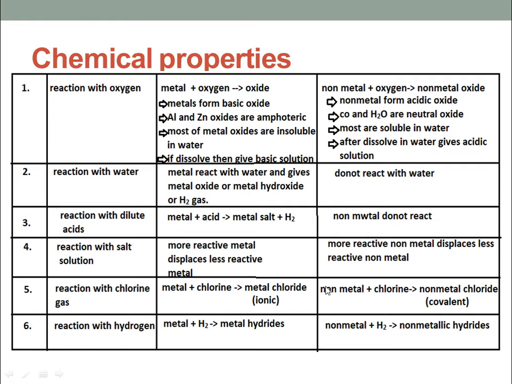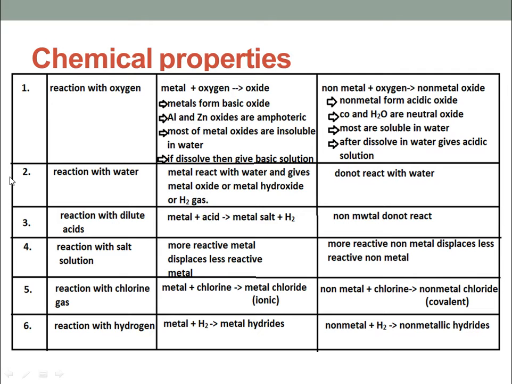Now, next one is aluminum and zinc, which form amphoteric oxides. Most of the metal oxides are insoluble in water, and if they dissolve in water, they will give a basic solution. Similarly, after dissolving acidic oxides in water, they will give an acidic solution. That means the pH of that solution is less than 7. We discuss it in the second chapter, that is acids, bases and salts.